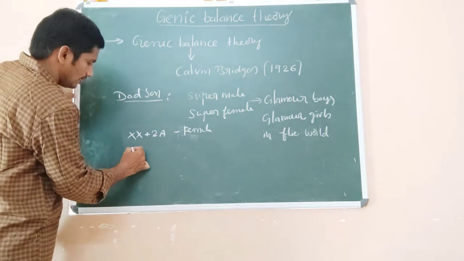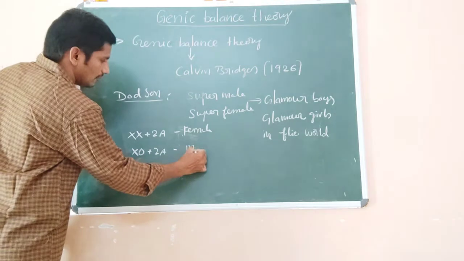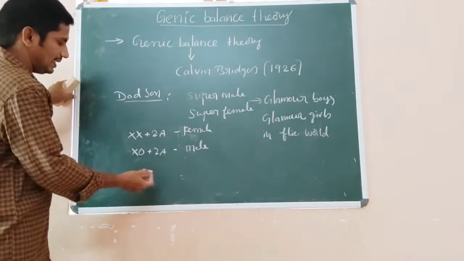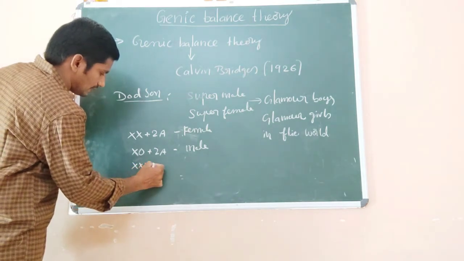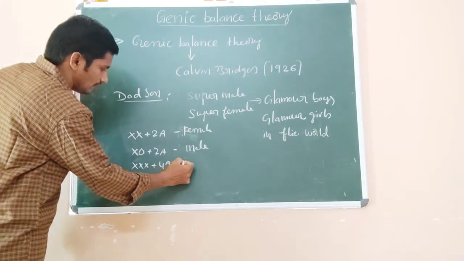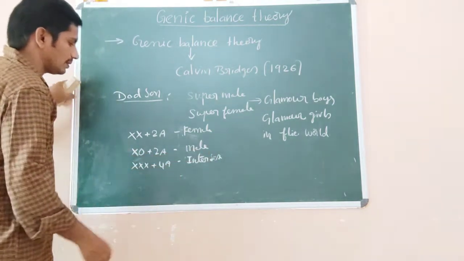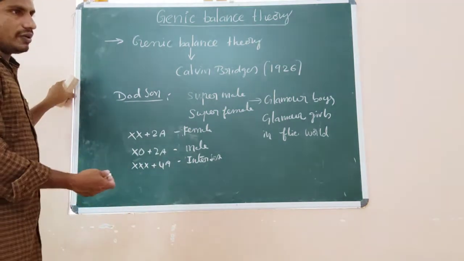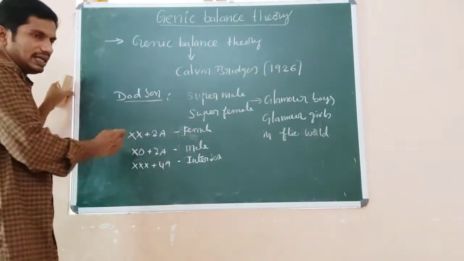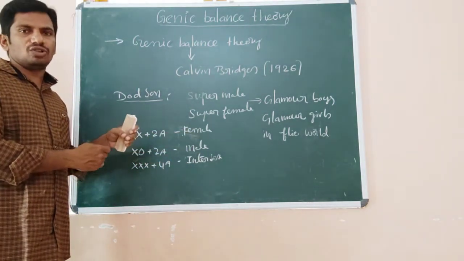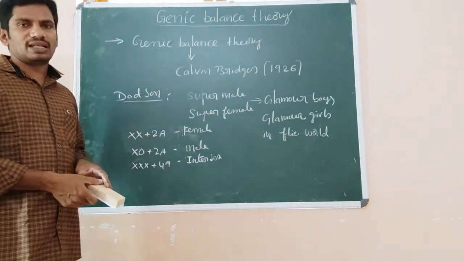If they give X plus 2A with 1 X, that is 0.5, the male. Or X0 plus 2A, 0.5, male. For intersex, they will give triple X plus 4A, 0.75. And for more than 1 and below 0.5, these are the metafemale and metamale.